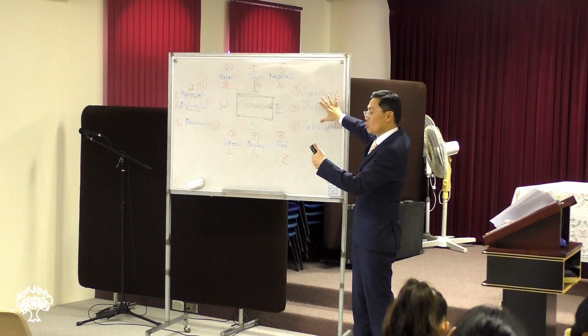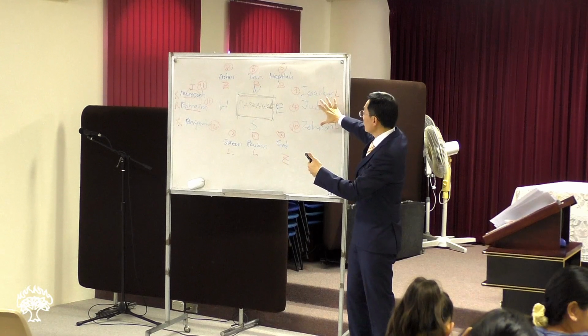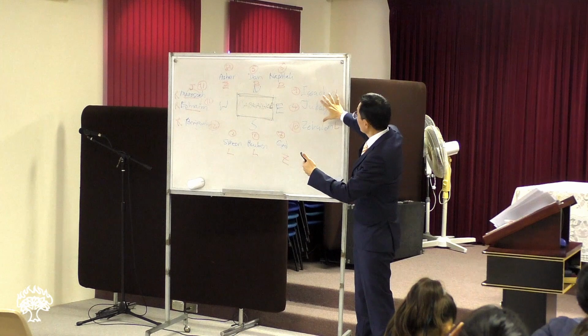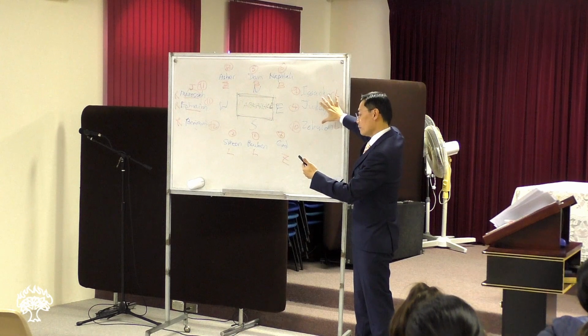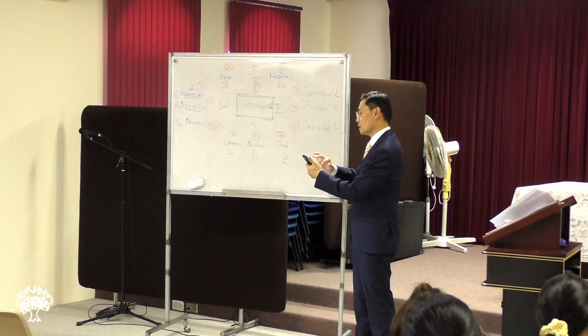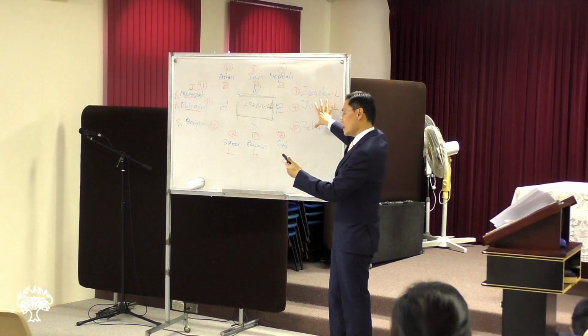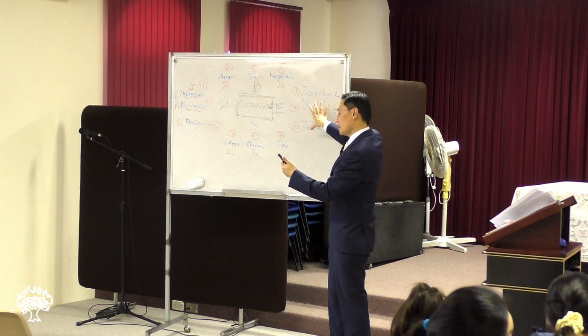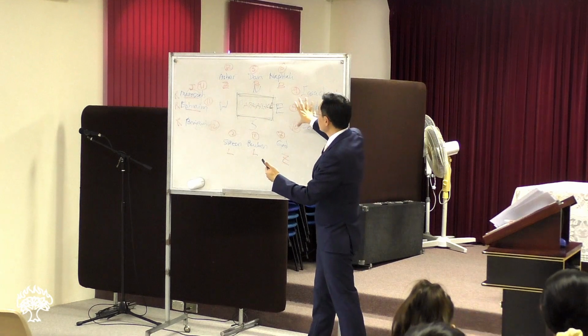When they move, this one will move, and then after that, followed by Ephraim, Manasseh, Benjamin.